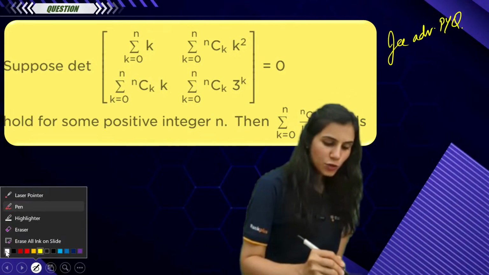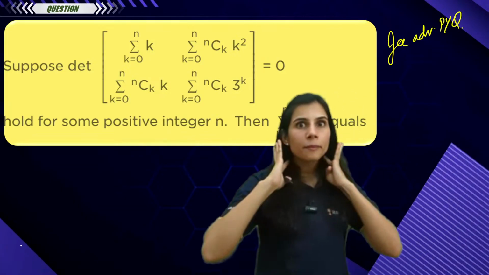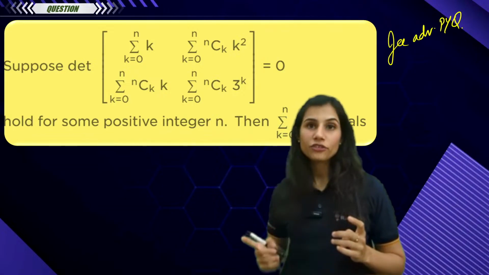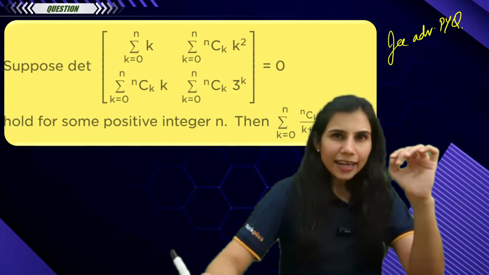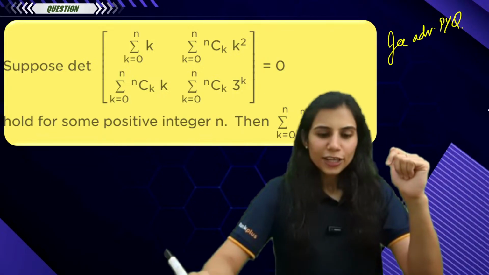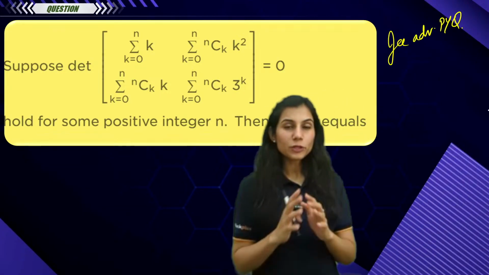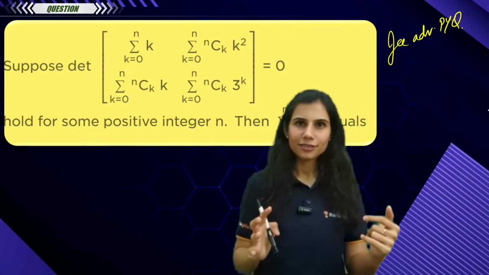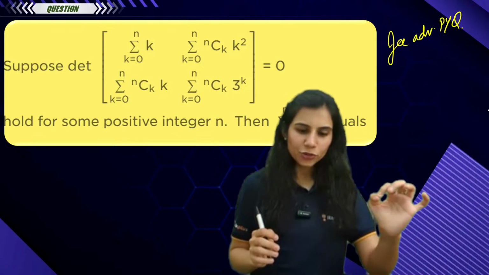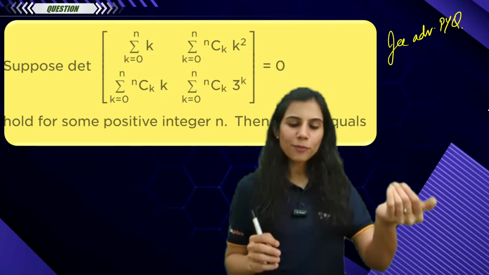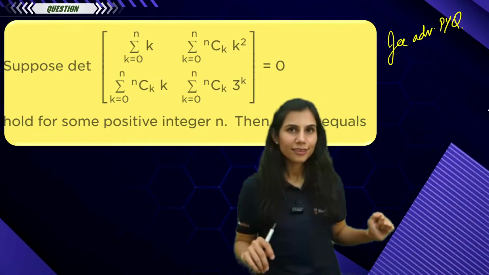Quickly tell me, how will you solve this? You want the determinant of this 2 cross 2 matrix, and that determinant you have to equate with 0. You're given a 2 cross 2 matrix, but you actually want to compute the determinant. And then once you have the value of n with you, compute summation nCk upon k plus 1, k going from 0 to n.